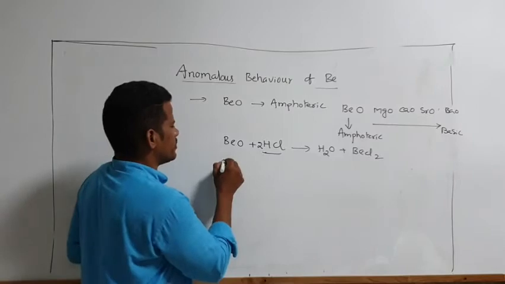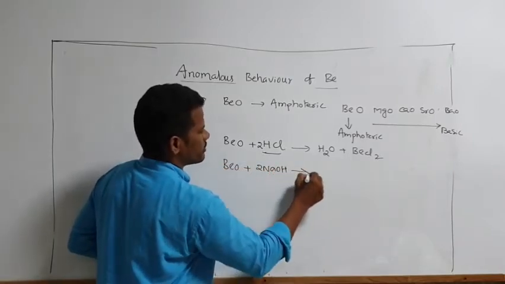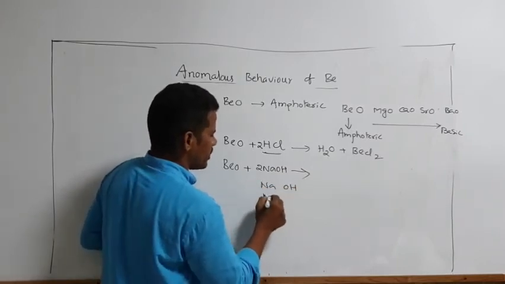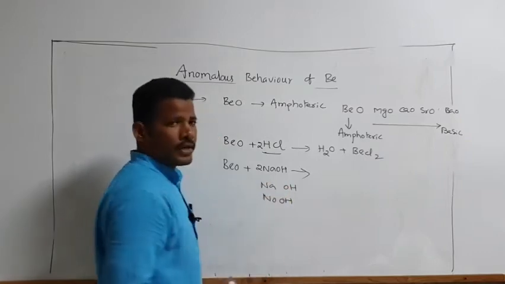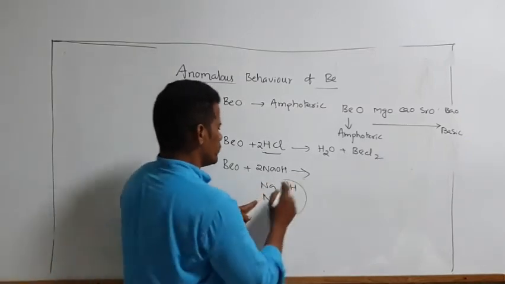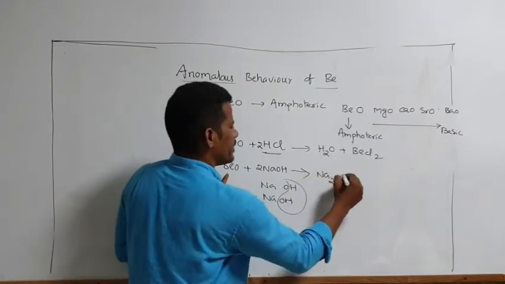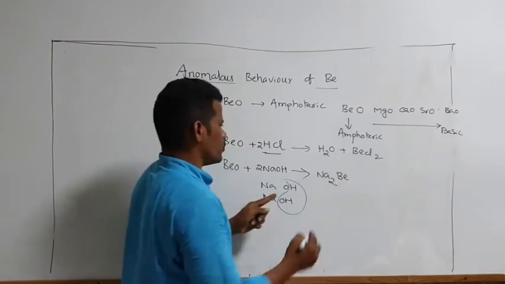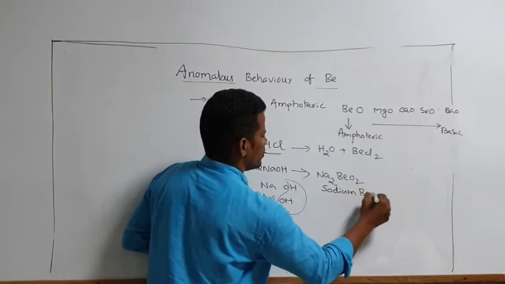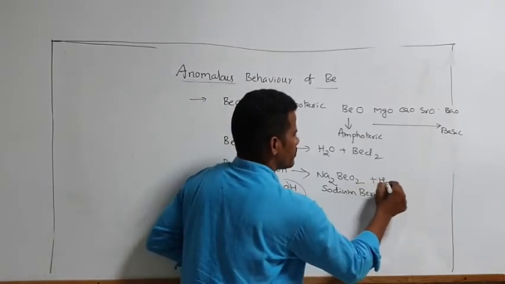If you take a base, beryllium oxide reacts with base, NaOH. Here you see, you write the compound like this and practice like this, NaOH, and remove water molecule. So Na2BeO2, sodium berylite, plus water molecule.